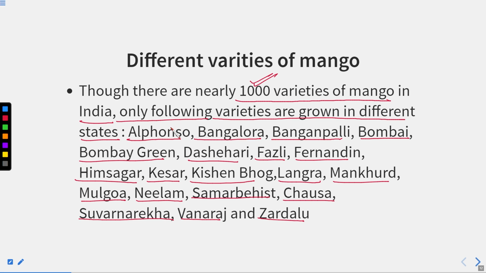So many of the names we all know. We know about the Alfonso, the Dasheri, the Langra, the Kesar, Neelam, right? Chausa. These are some of the very common ones you can find every year at the time of this particular fruit crop. But some are very uncommon, like Bombay, Fazli, Kesanbhog, and Vanraj, which are not very common. But yes, Chausa, Kesar, Dasheri, Alfonso, Baganpalli are quite common. Okay.